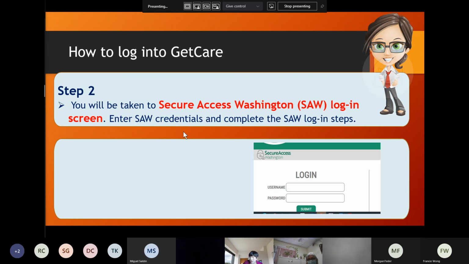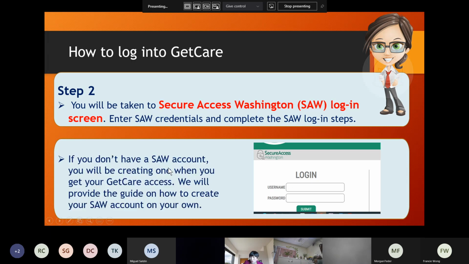But if you don't have a SAW account, you'll be creating one when you get your GetCare access. This is something that you need to create on your own, but it's a very simple process. And also we'll provide a guide on how to create your SAW account on your own. So basically you create your own SAW username and password. Again, SAW is Secure Access Washington, and this state portal was added for security reasons.